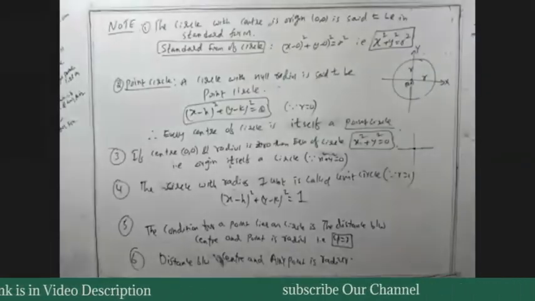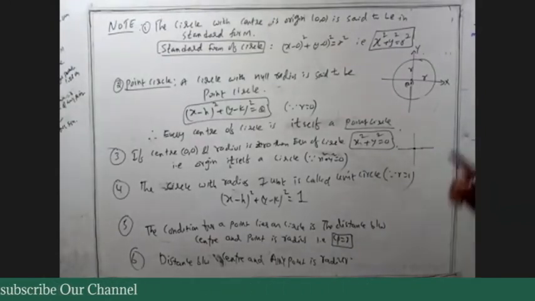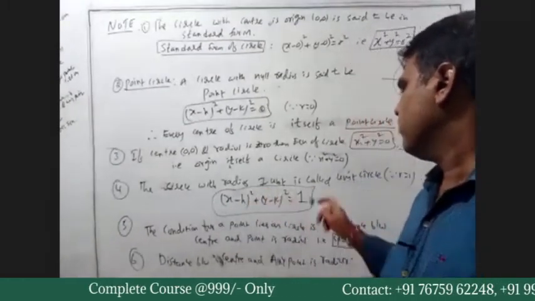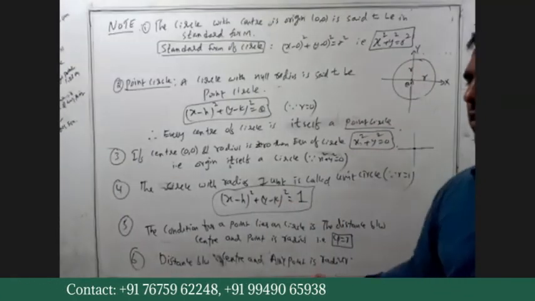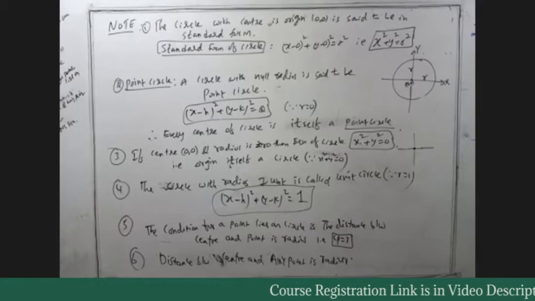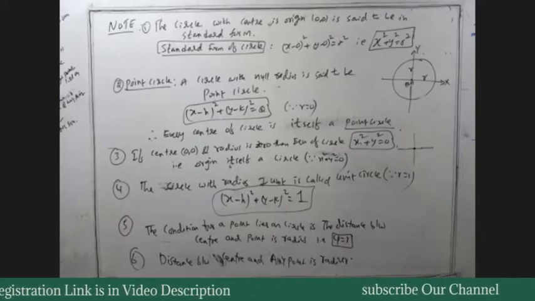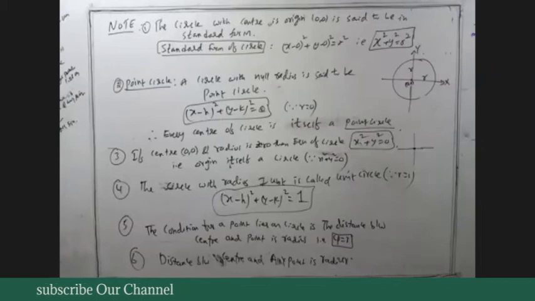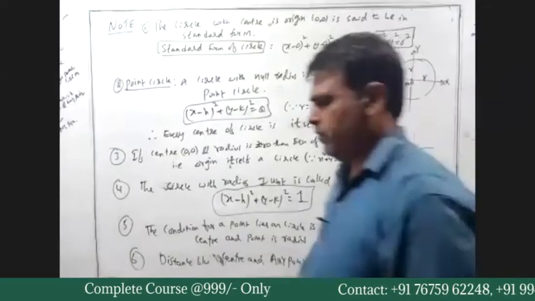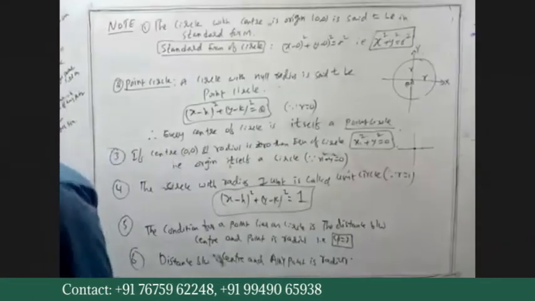So write down all the points. Standard form, point circle, and this is a unit circle. Condition for a point to lie on a circle. Note it down and inform me.